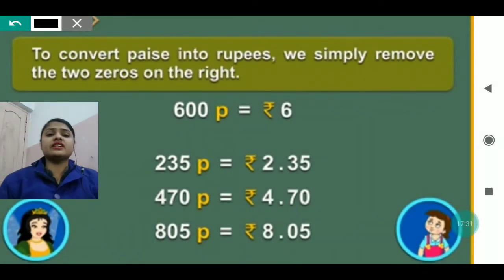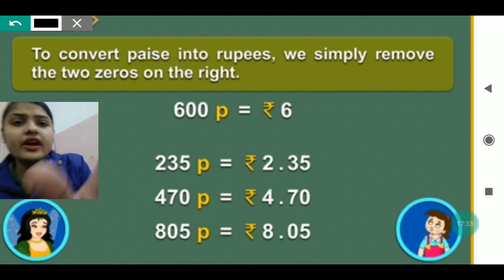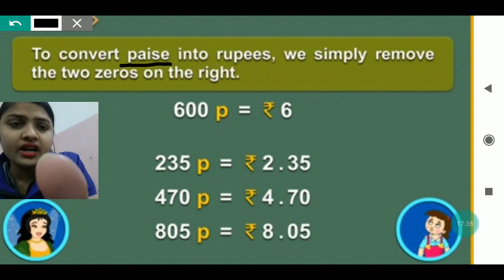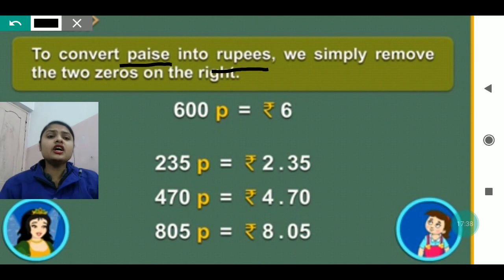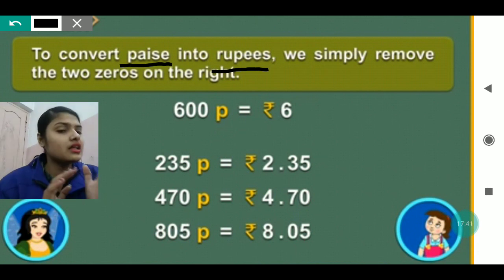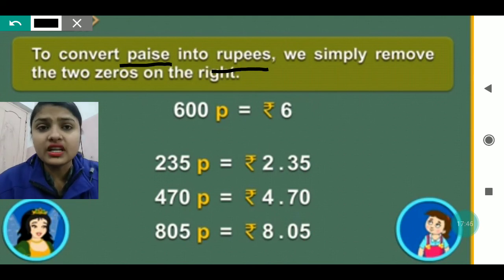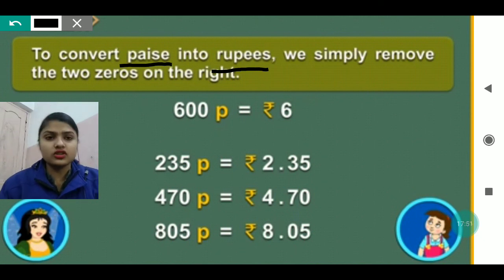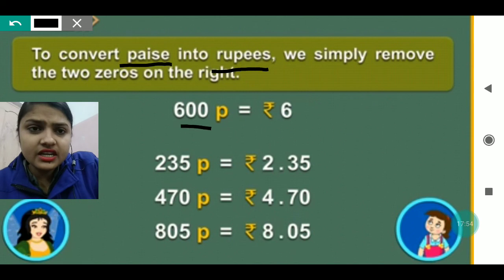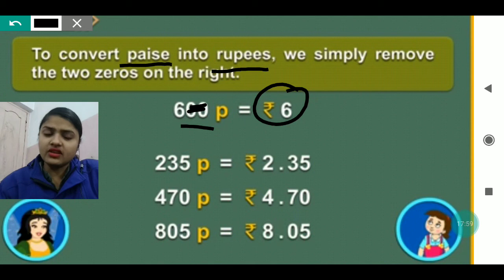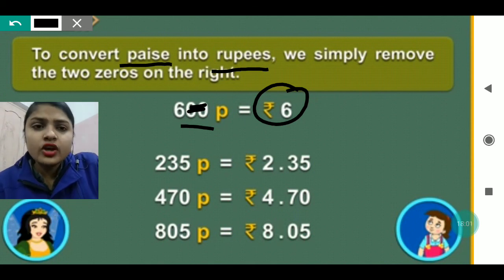In the same way, to convert paise into rupees, we are converting the paise, which is smaller, into rupees, which is greater. So here we are converting the smaller unit to the larger unit, and we will divide. We will simply remove the two zeros from the right. Suppose 600 paise is there, we just remove these two zeros and write 6, that will be in rupees. Like it is written 235, so after the last two digits we put a decimal.